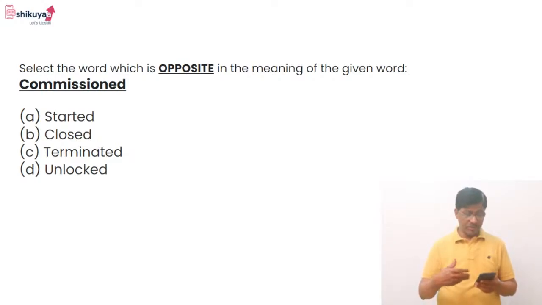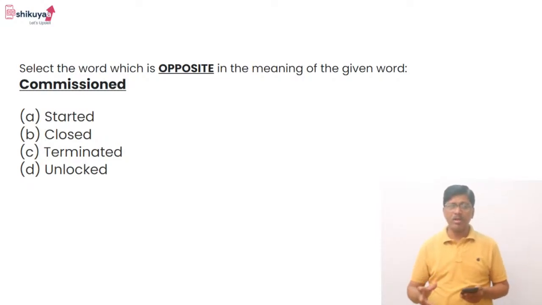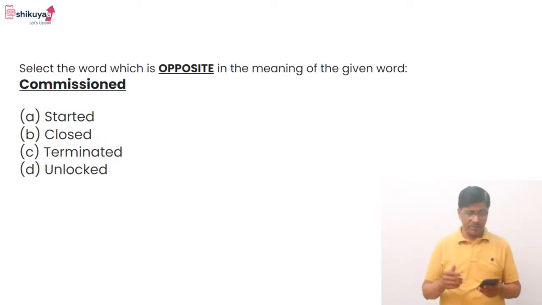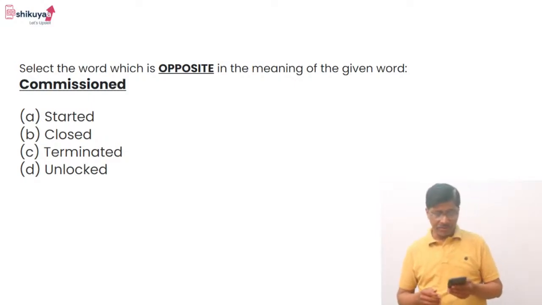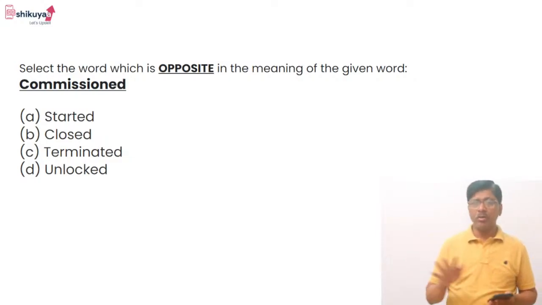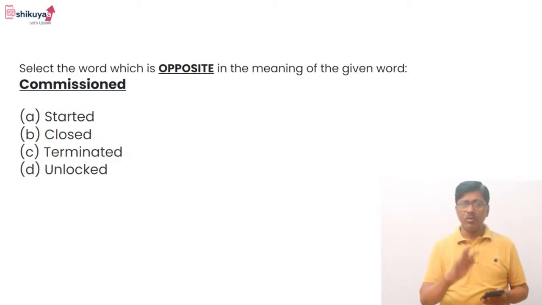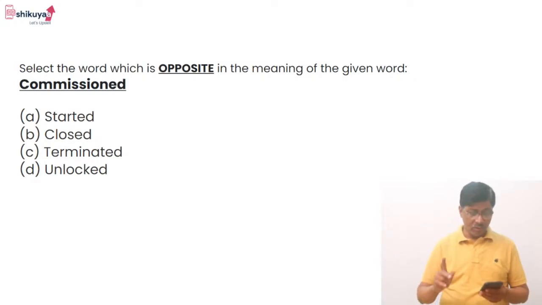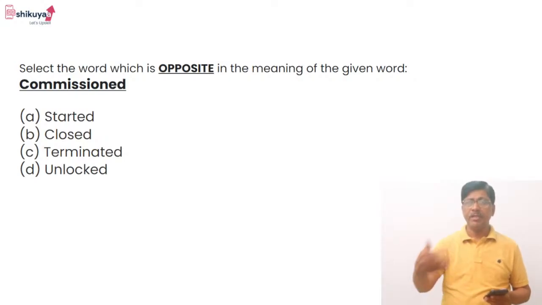So, here the word started is more or less a synonym. So, we are not interested, we are interested in the opposite word. Next is option B, closed. Closed, we close the door, but when we commission, we don't close it. What do we do? We terminate it. When it is commissioned, we terminate.